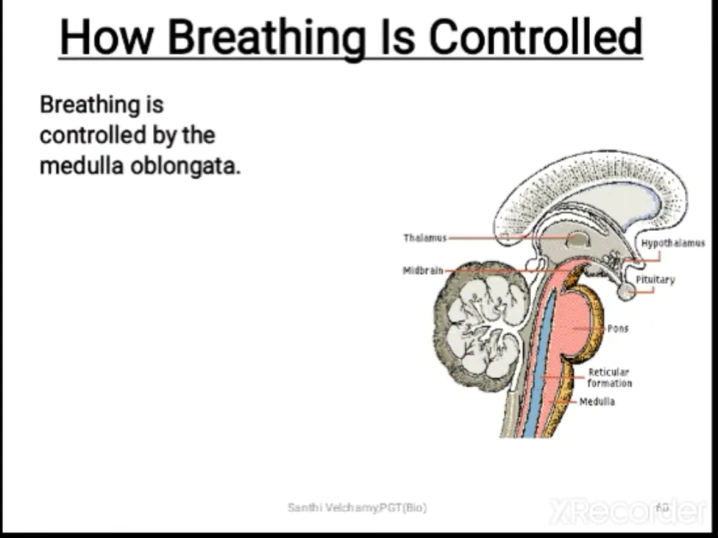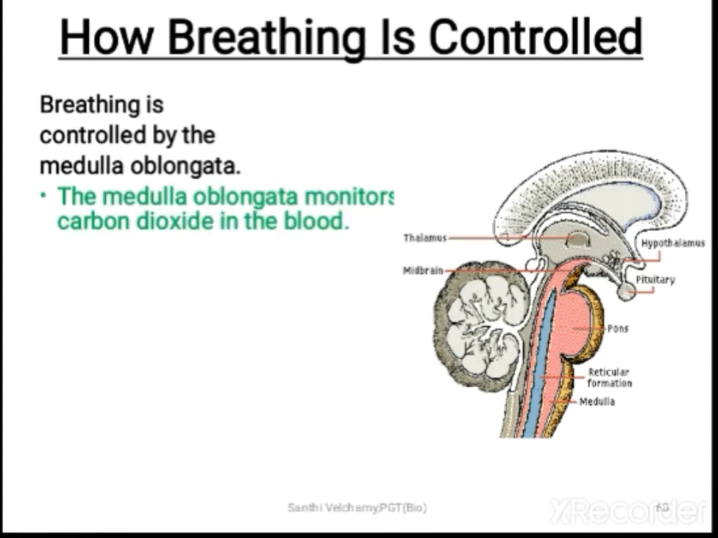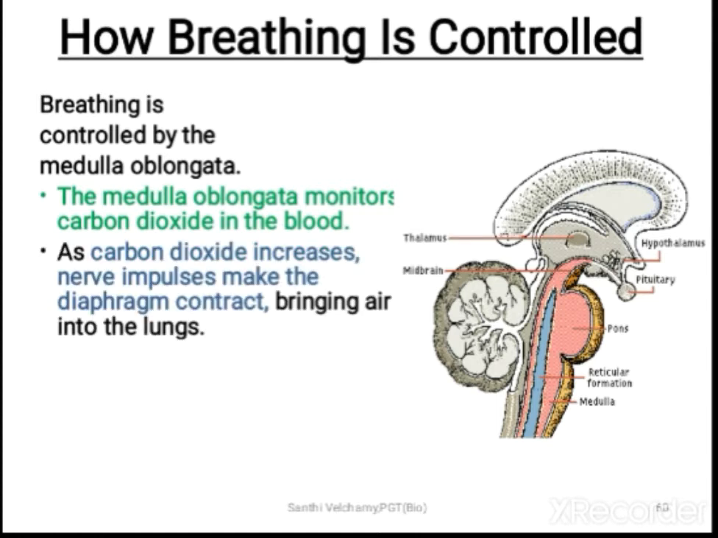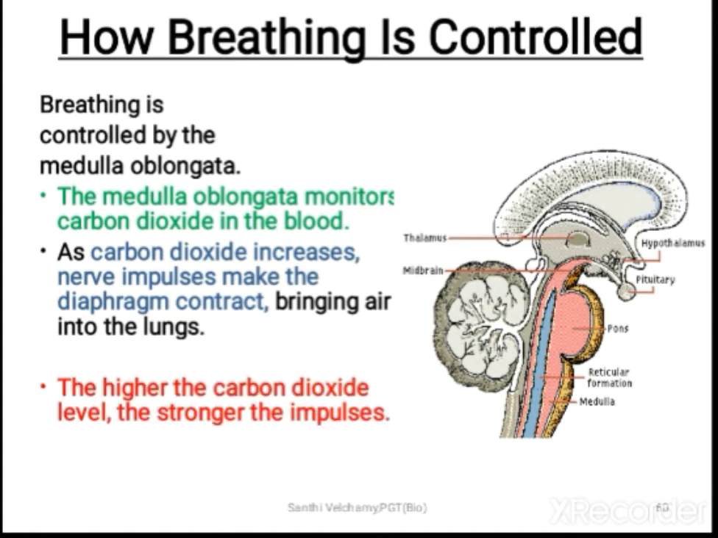Next let us see how breathing is controlled. Mainly breathing is controlled by the medulla oblongata. The medulla oblongata monitors the carbon dioxide in the blood. When the carbon dioxide increases, the nerve impulses make the diaphragm contract, bringing the air inside. When the carbon dioxide level increases, the oxygen level is automatically less, so the respiratory rate has to be increased accordingly. The higher the carbon dioxide level, the stronger the impulses.